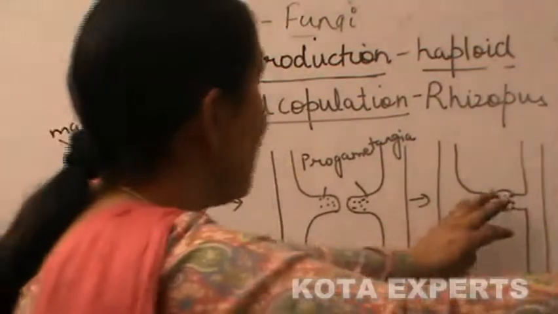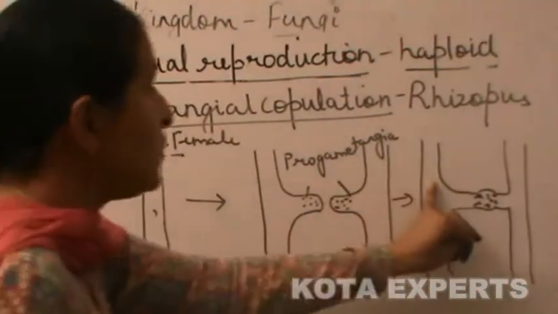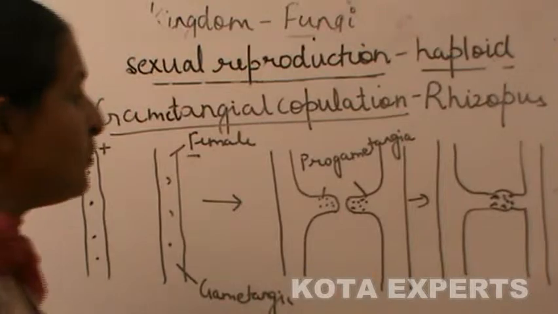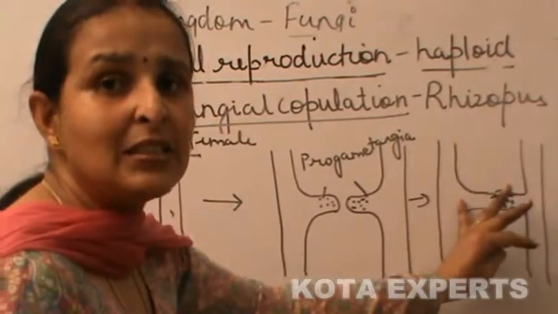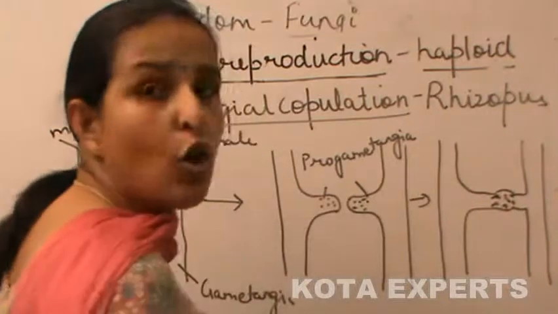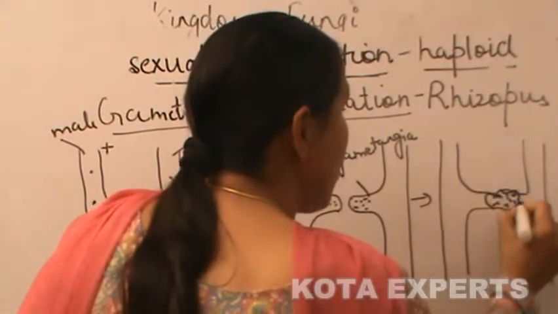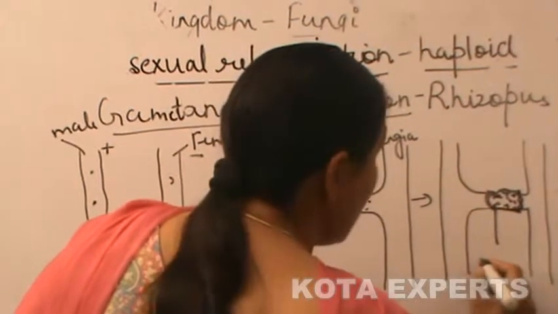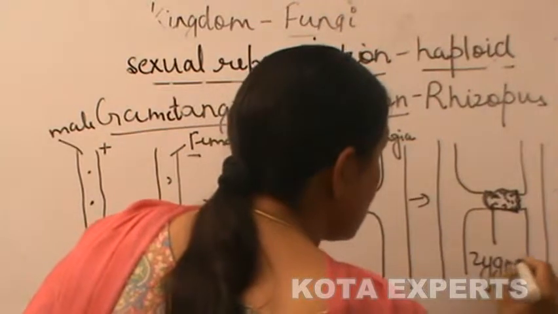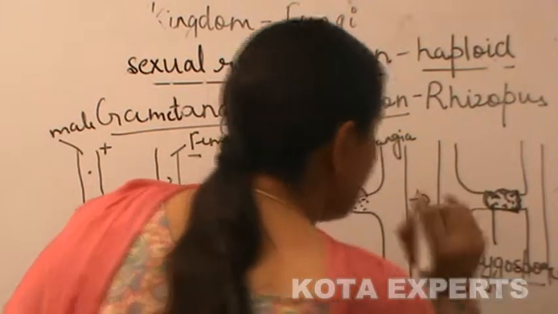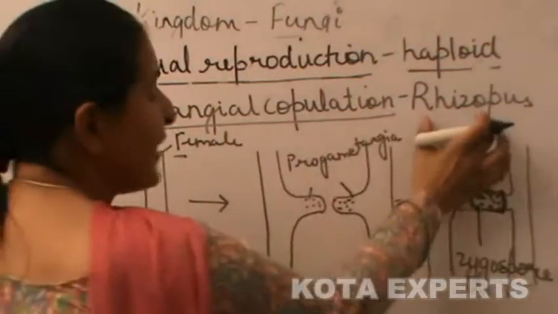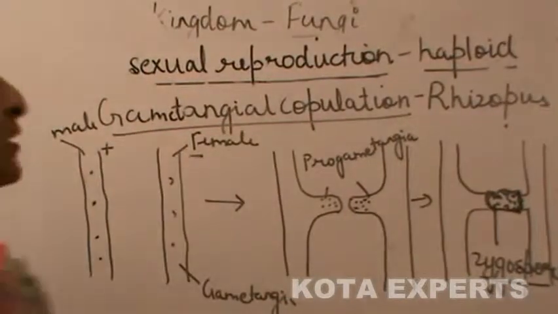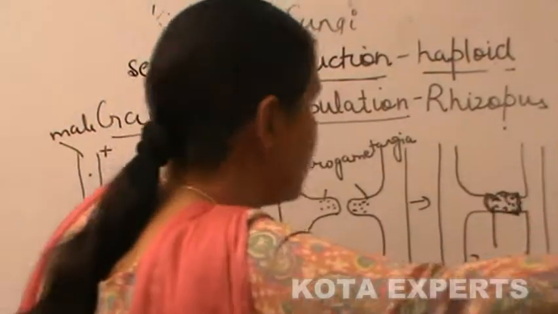That is, at the time of sexual reproduction, both the male and the female gametangium lose their identity and maintain a common contact, and it results in the formation of a multinucleated structure after fusion known as a zygospore. So in Rhizopus, after fertilization, a sexual spore called zygospore is formed.